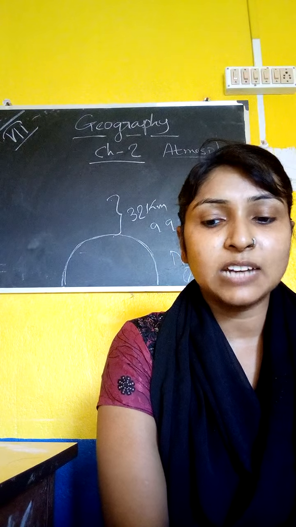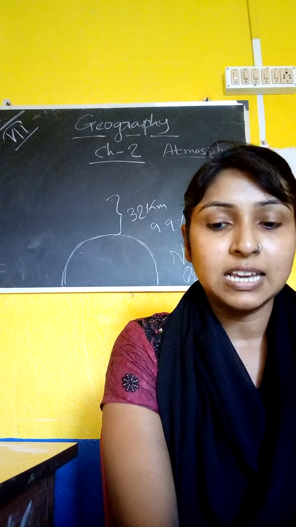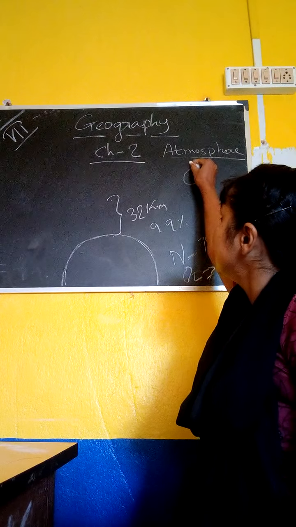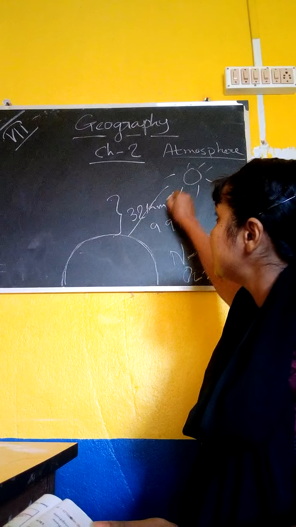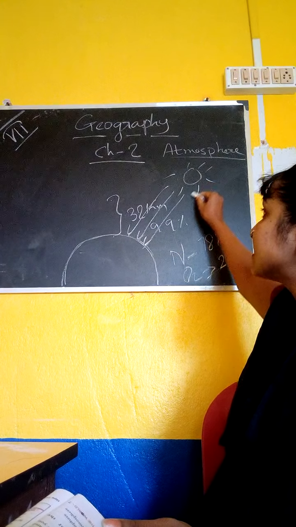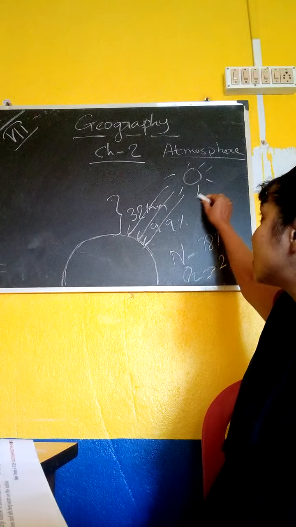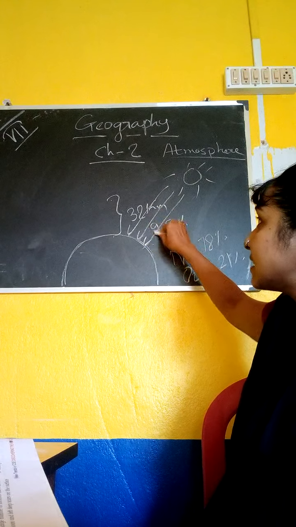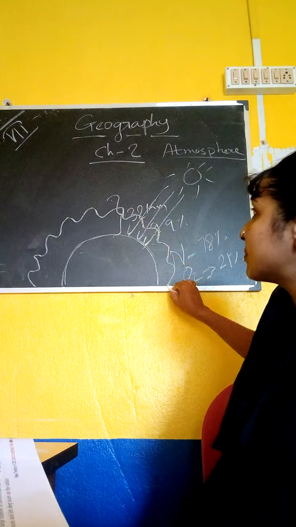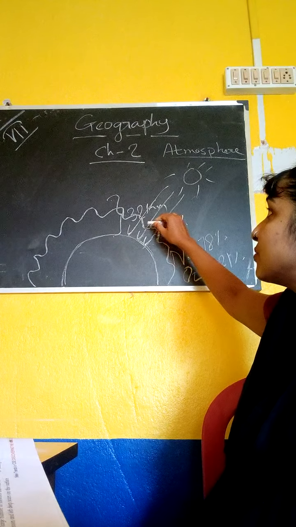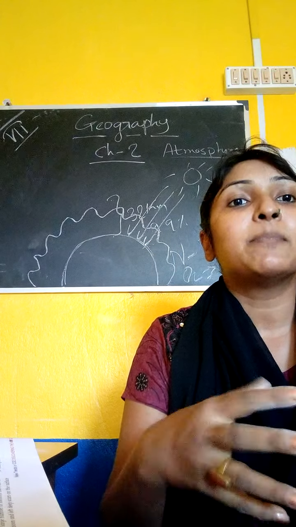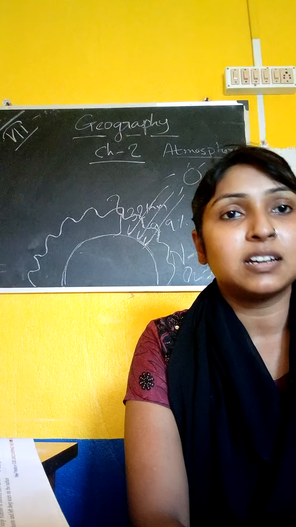The atmosphere acts as a shield around the Earth that protects us from the heat that comes from the Sun. The Sun always gives heat to the Earth and the whole solar system. But as the heat and rays come from the Sun, they enter through the atmosphere. The atmosphere helps to absorb the main damaging rays that come from the Sun.